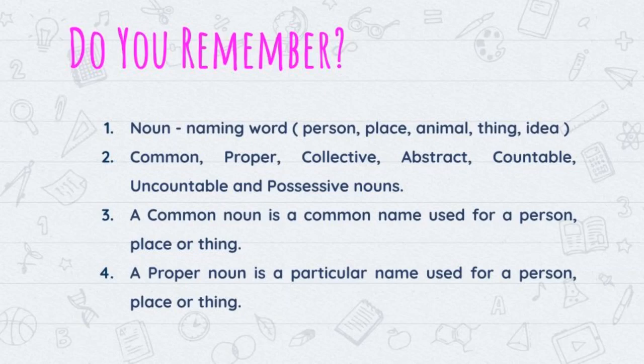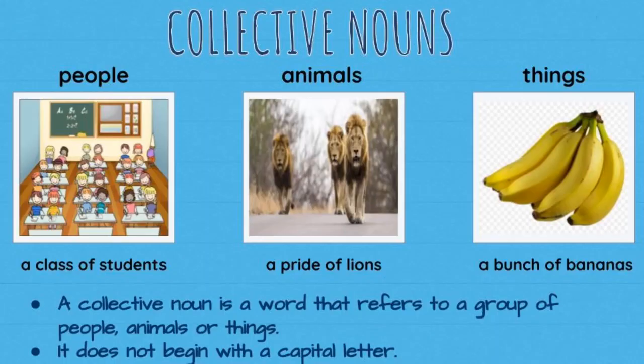Then, what about proper nouns? Proper noun is a particular name used for a person, place or thing. For example, John. John is a particular name which refers to a person. And then Mumbai. Mumbai is a particular name which refers to a place. And teddy bear. Teddy bear is a particular toy name. Students, now we know about the nouns.